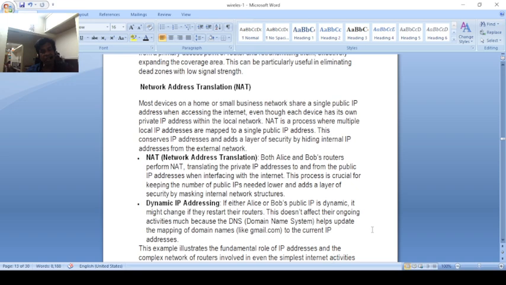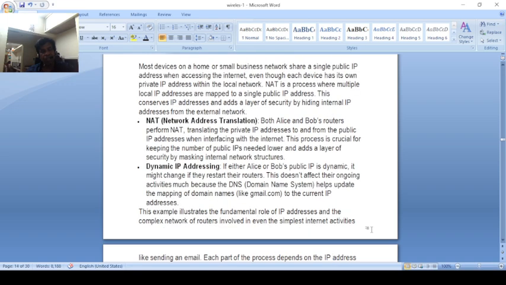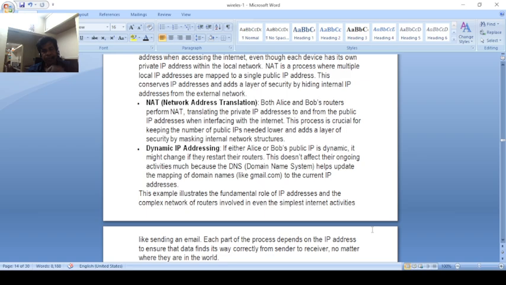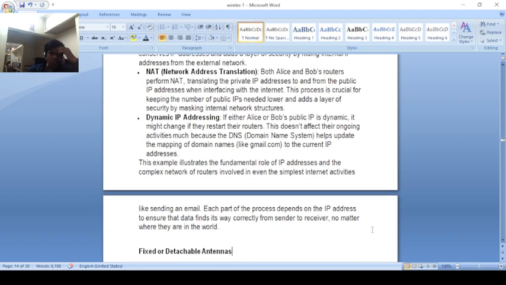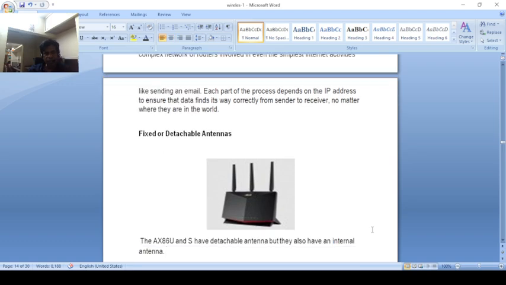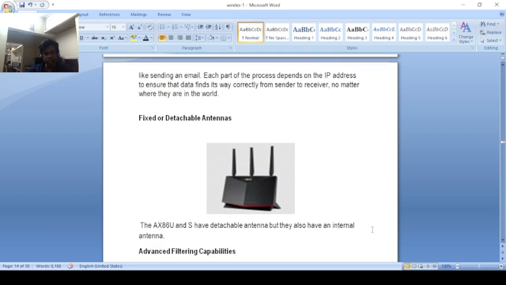Networking NAT means networking address transmission, convert to network and convert to binary, then you can understand this way that connectivity onto devices. Then dynamic address, previous class we have dynamic IP address means that IP address every time is changeable, that is known dynamic address. Static address, that address continue, that is known static address. Here is the fixed detachable antenna. Fixed detachable antenna is used for antenna connectivity. So connectivity devices AX66 fixed detachable.